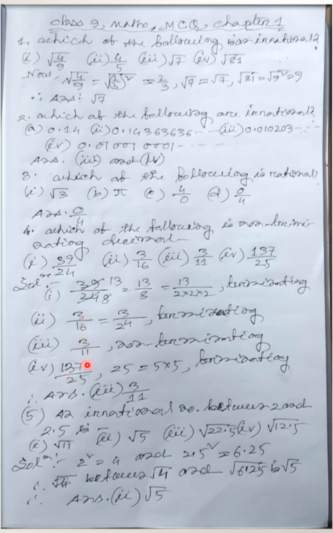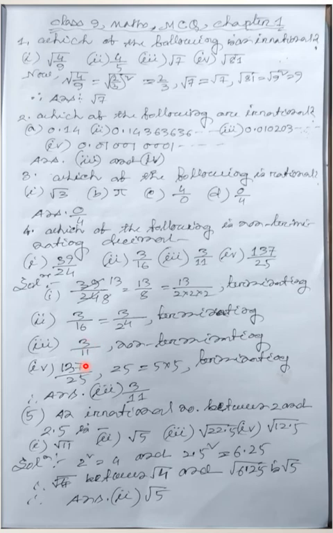3 by 11. Here there are no factors of 2 and 5. Maybe there are factors of 2 and 5, but other than 2 and 5, if it has an extra factor, then it will be non-terminating. Sometimes maybe 2 and 5 are also there, but it has another extra factor which is not cancelable with the numerator.